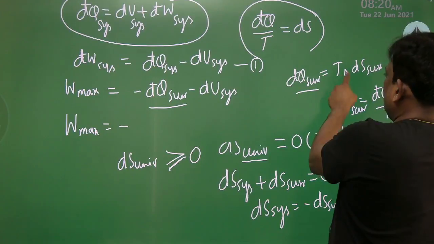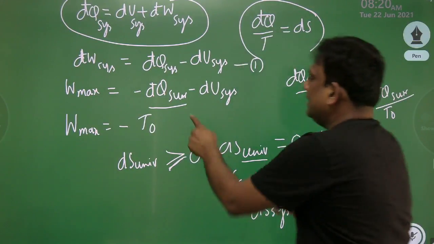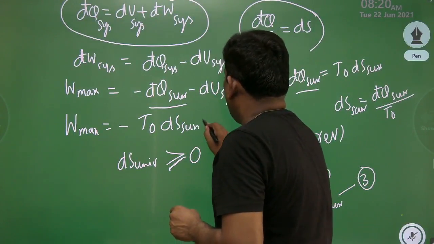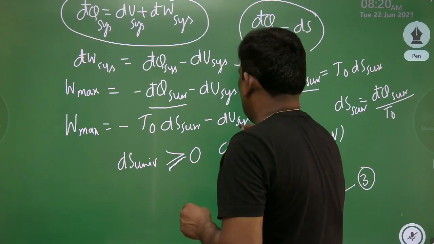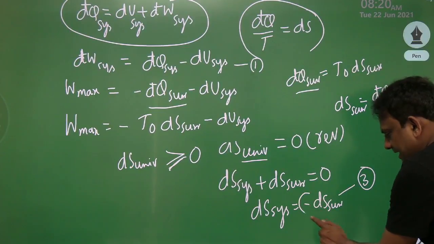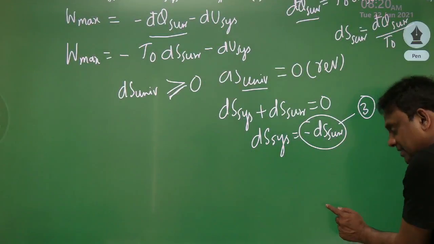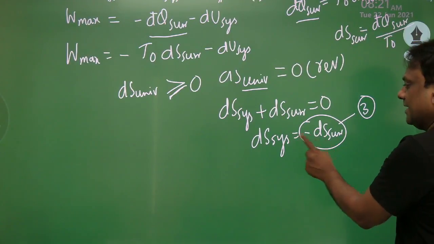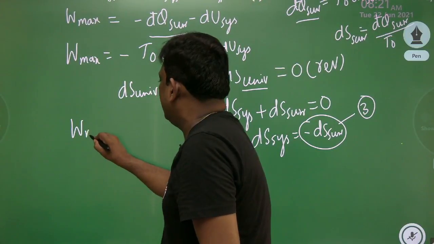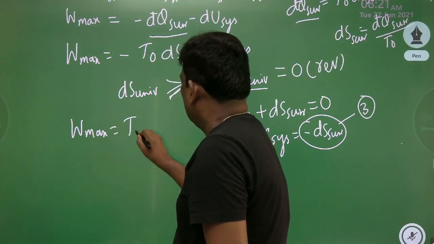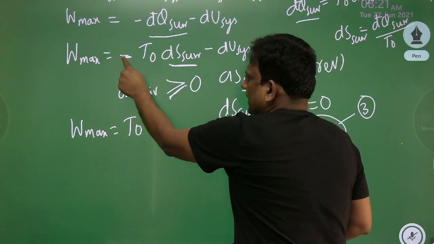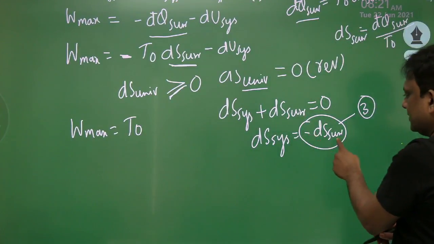What is d dash q surroundings? I'm substituting, d dash q surroundings is T0 into dS of surroundings, minus dU for the system. Now, just now I told you that minus d dash q surroundings can be written as dS of system. So the maximum work is given by T0, there is T0, but there is minus dS of surroundings, minus dS of surroundings. What is minus dS of surroundings?